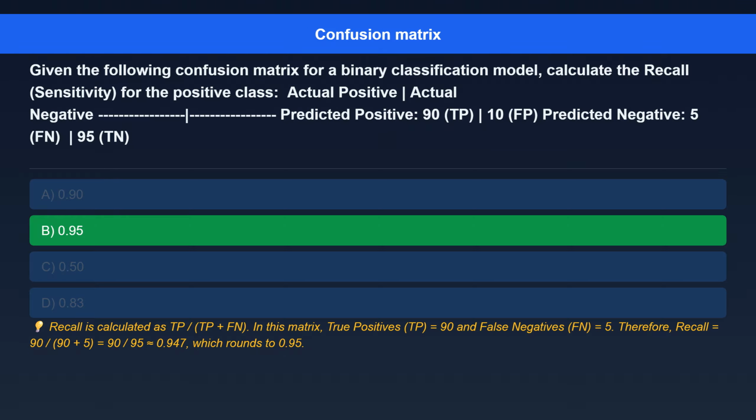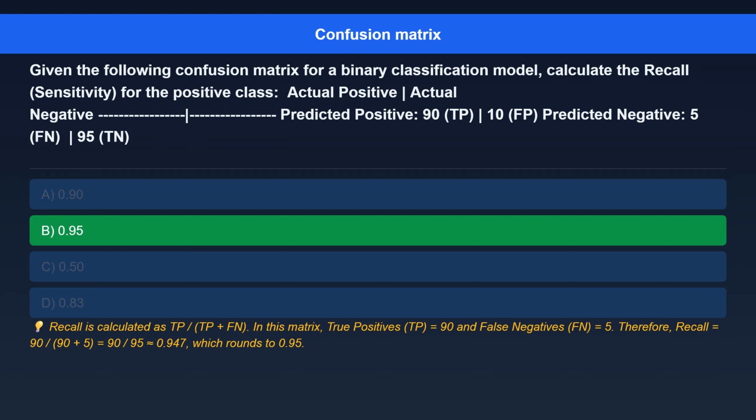0.95. Here's the explanation. Recall is calculated as TP divided by TP plus FN. In this matrix, true positives, TP, equals 90, and false negatives, FN, equals 5.